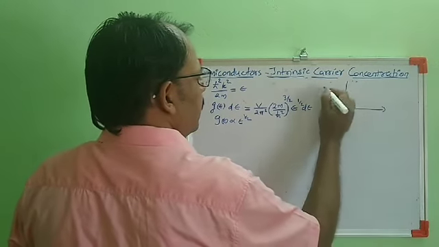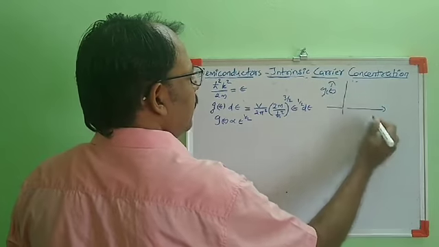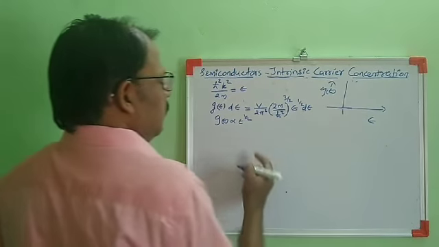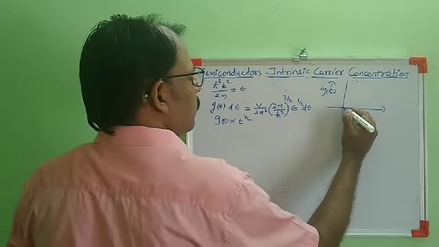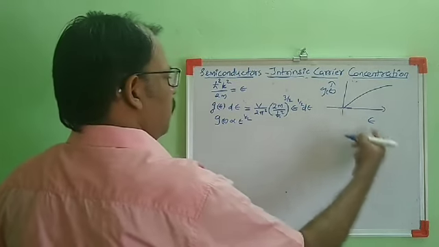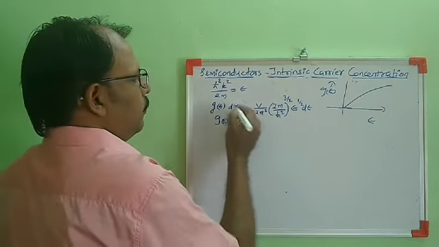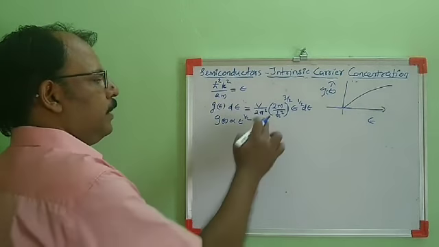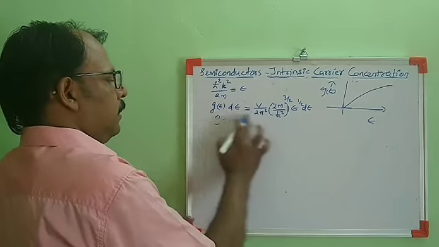The variation of density of states with the energy E: it is proportional to E raised to 1 by 2. So the variation is a parabola like this. GE proportional to E raised to 1 by 2. This is the expression for density of states from free electron theory.